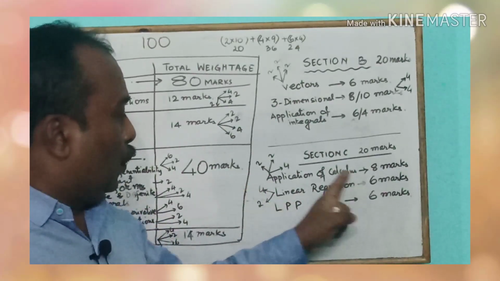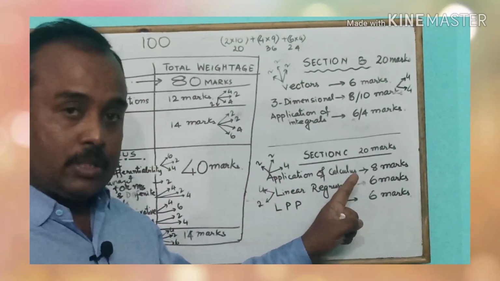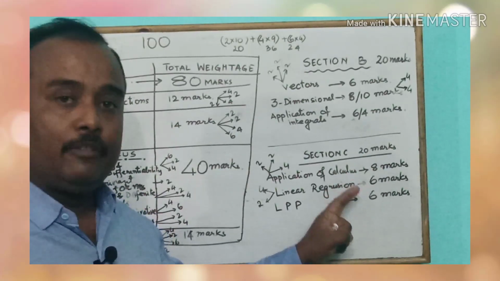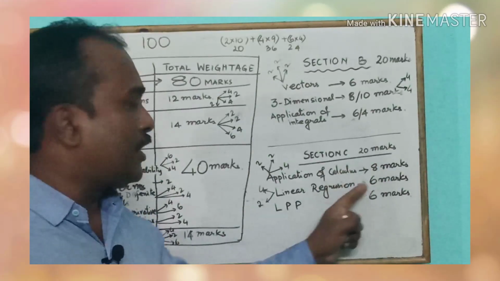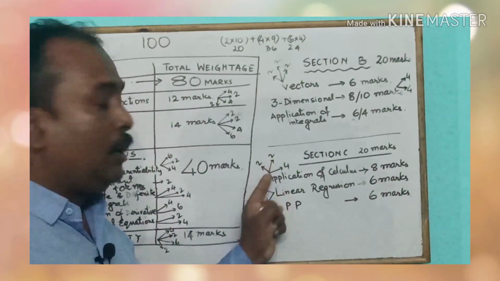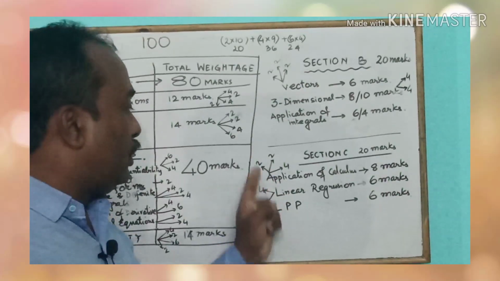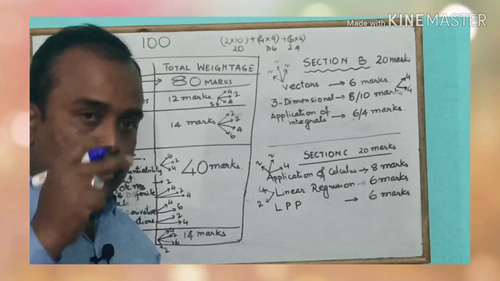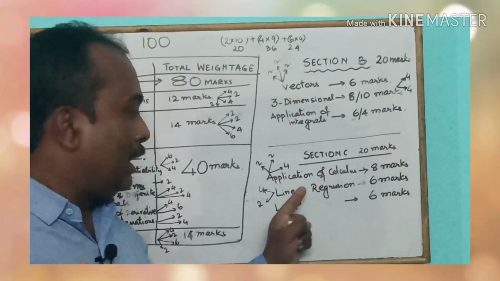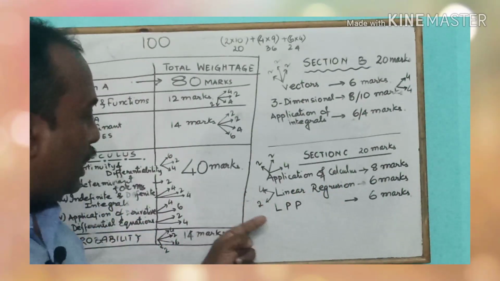So linear regression equations, you may be asked to find and predict the values for given values of x or given values of y. So it could be a straight away 6 marks question, or it could be a 4 and 2. Then this 2 combines with this. So the first question could be 2 questions from application of calculus and 1 question from linear regression. Finally,